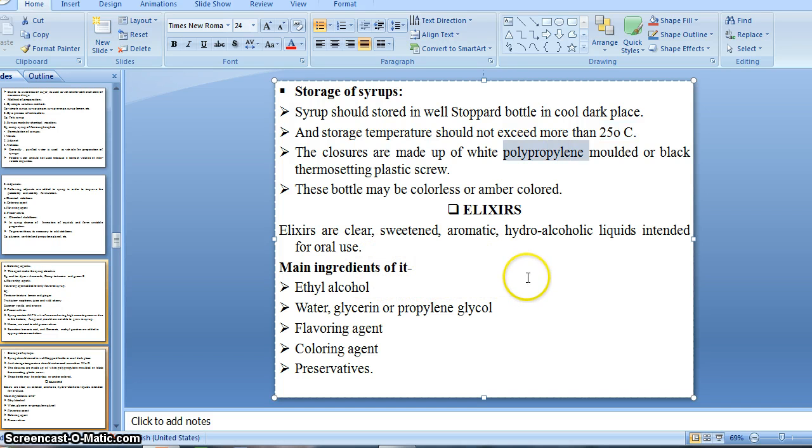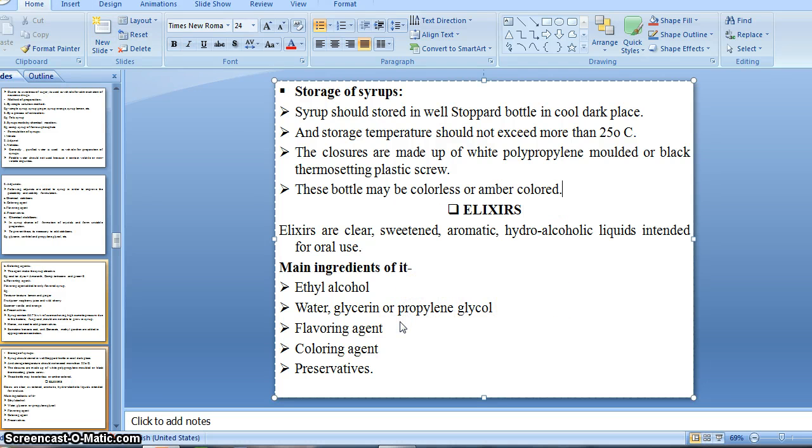Sometimes simple syrup also acts as a preservative, because syrup contains a higher concentration of sucrose, and it has a high osmotic pressure. Due to osmotic pressure, mold or bacteria can't grow, right? So chloroform water, benzoic acid, and methyl paraben generally act as preservatives in the preparation of elixir. Chloroform water, benzoic acid, and methyl paraben.